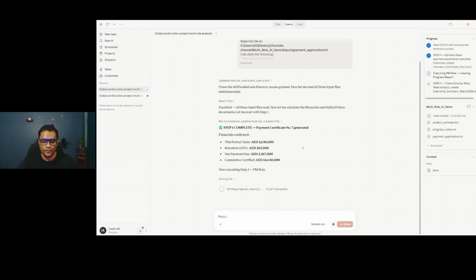Then it has to prepare the report and write it in my output folder, which was empty, but at the end of the task done by Cowork, it should be there. After that, it will make sure the output is there, understand the output, then move to step 2, the PM role. What the PM has to do is grab the QS document, use his own reference document, and make his progress report. So the main point is that Cowork means collaboration work. The PM needs his own document. That's what it's doing now. The previous experiment we did was one person's work. Now it's executing step 2.